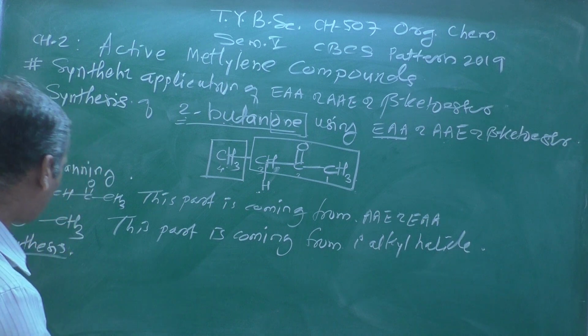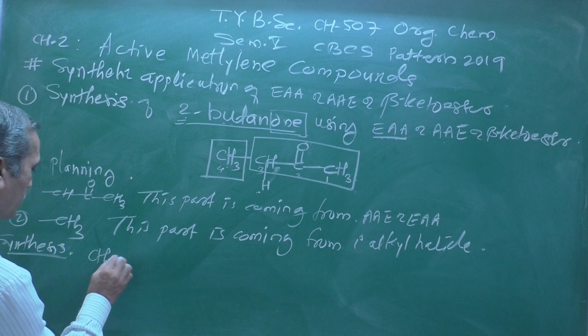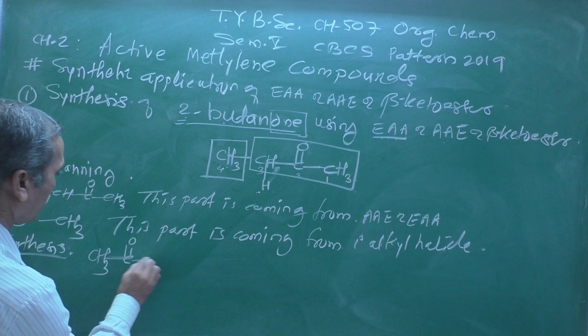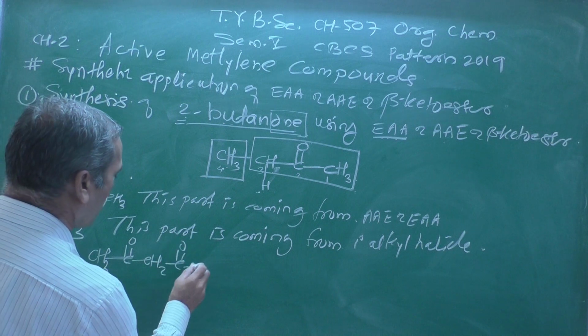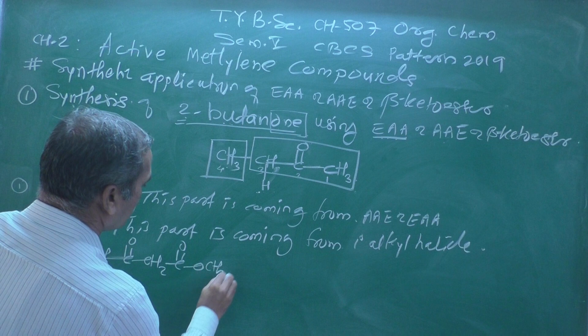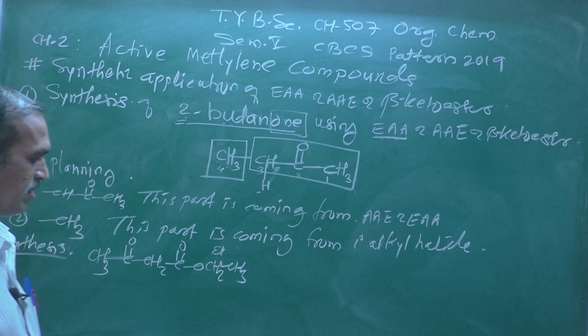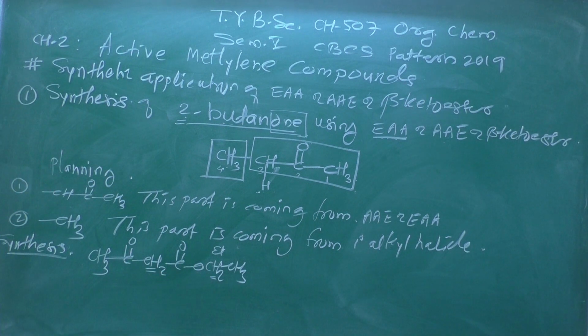We know the structure of ethyl acetoacetate, which is prepared by using Claisen ester condensation: CH3 C double bond O, CH2 C double bond O, then I am writing OCH2CH3. Sometimes it is referred to as ET. Here look at CH2, and here also CH2.